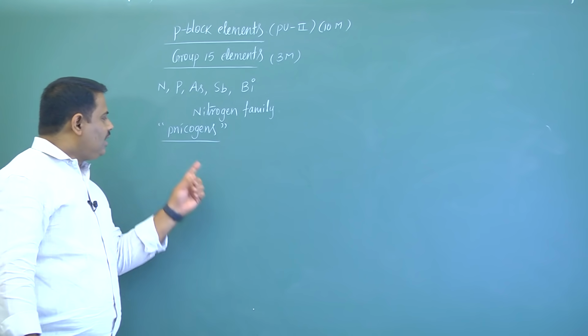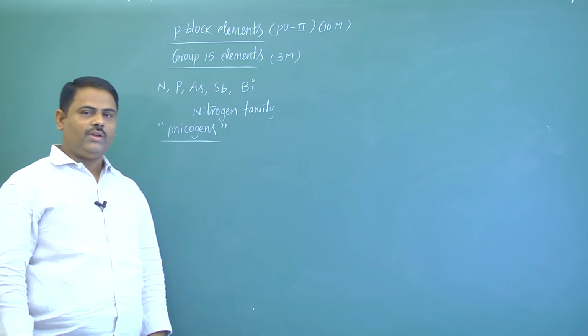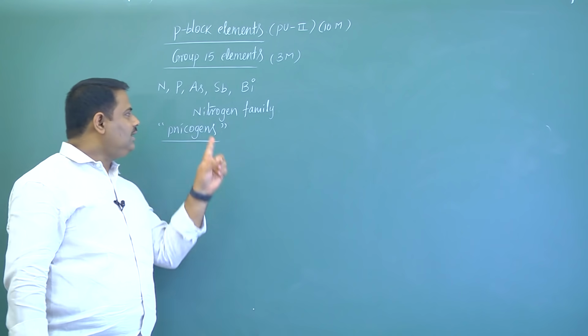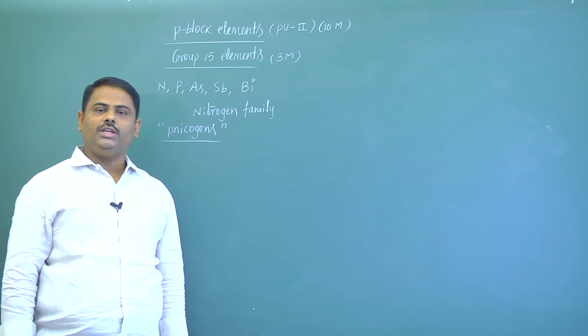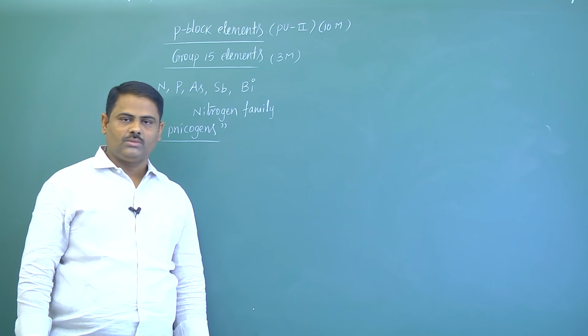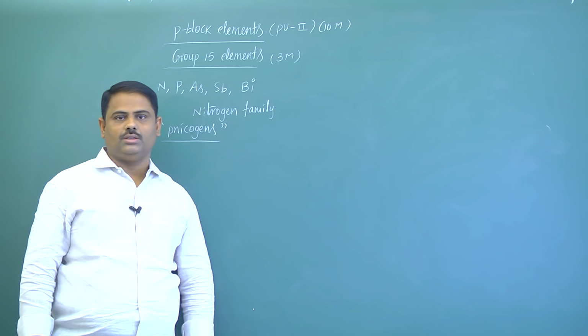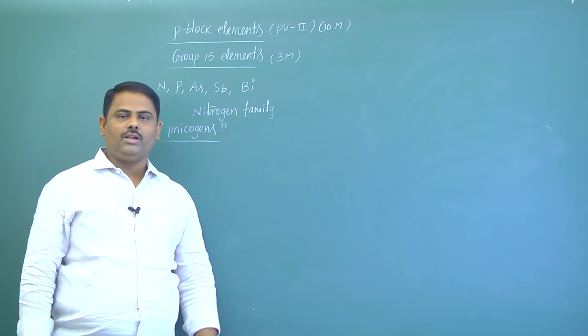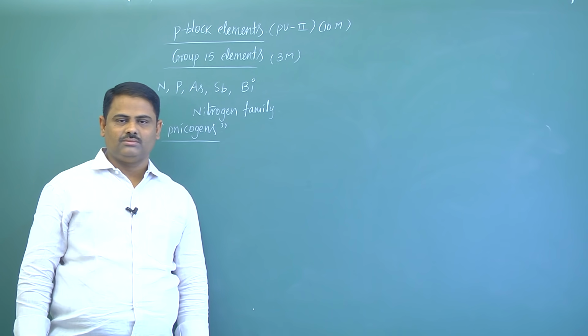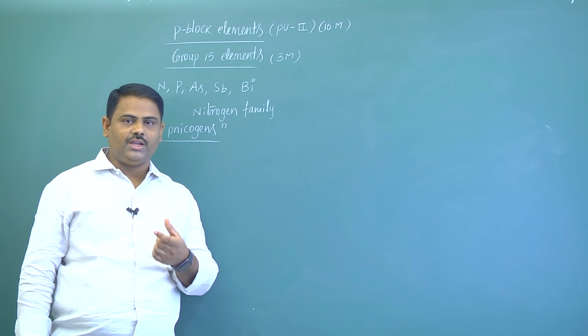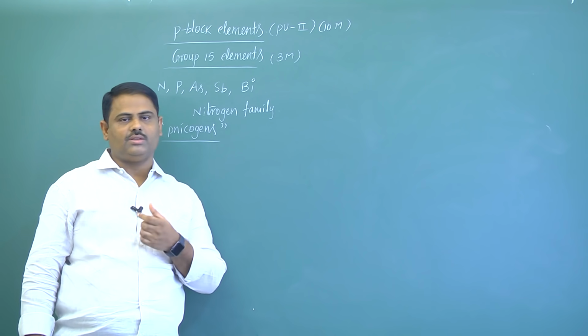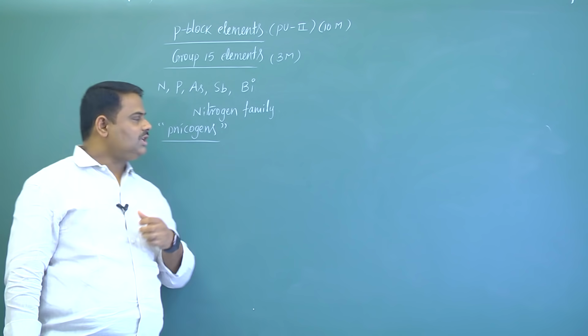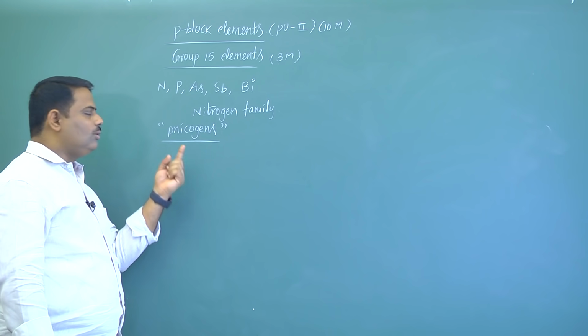So what is the meaning of pnicogens? When you inhale these elements, 15th group elements, then we will get suffocation. So we will get breathing problems. Mainly remember that word suffocation. These are suffocating elements. So that's why these are called pnicogens.